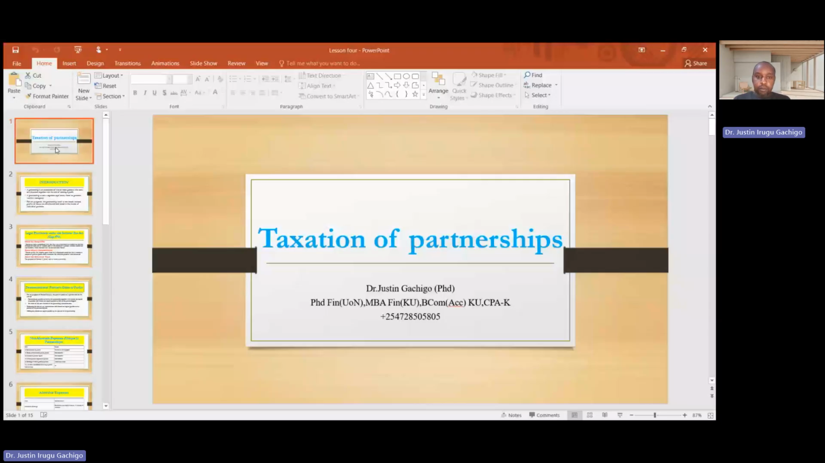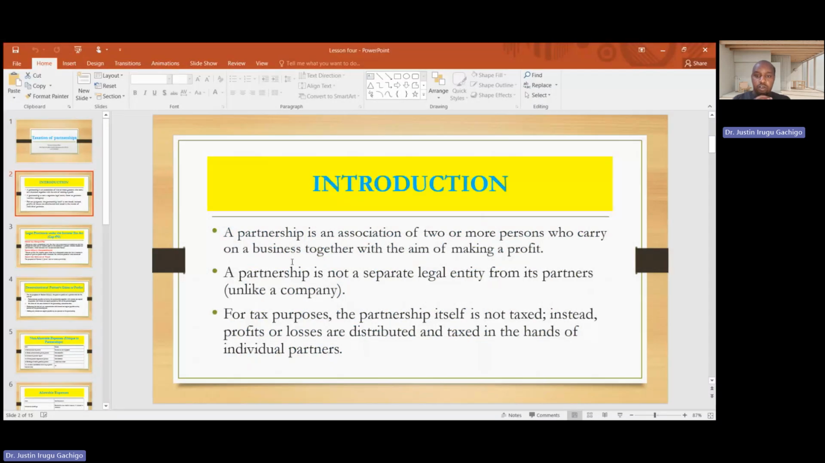Now, from the introduction, we can say that a partnership is an association of two or more persons who carry on a business together with the aim of making a profit. That is to say, marriage is a partnership, but it is not for profit making. A partnership is not a separate legal entity from its partners, unlike companies.